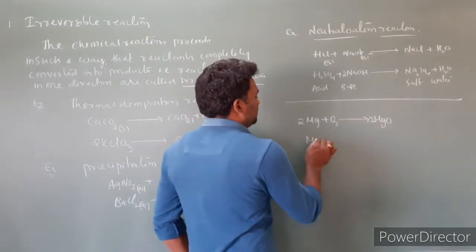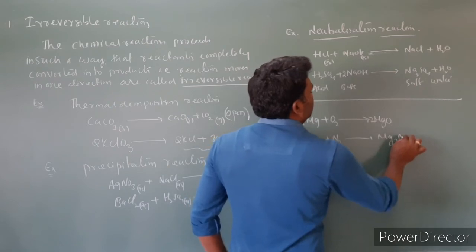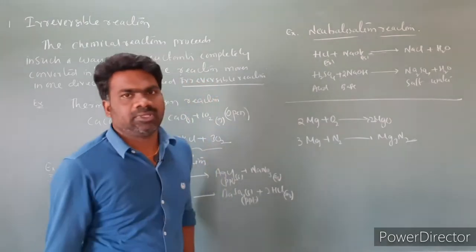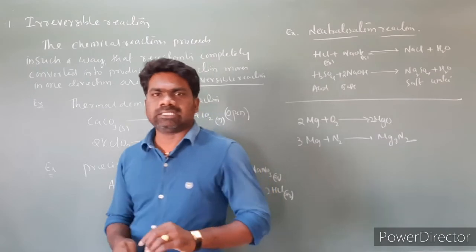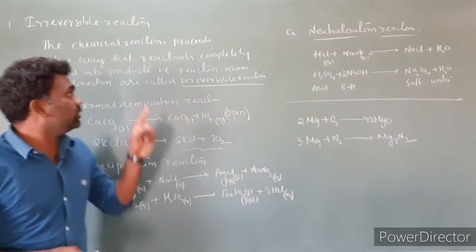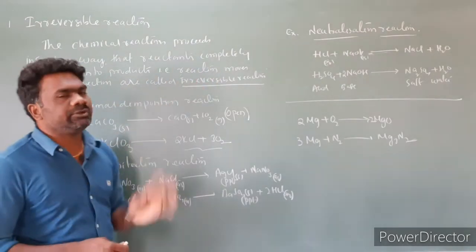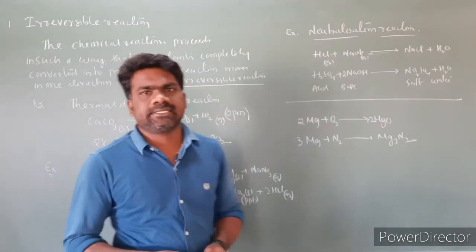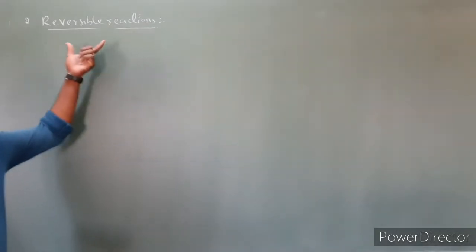I am taking another example. Mg plus N2 gives rise to Mg3N2, with 3Mg. So this is also an example of an irreversible reaction. So the point here is, in the case of irreversible reactions, the products that are formed won't give back the reactants. So only one direction is possible. Reactions that move in one direction are called irreversible reactions, and the reactants are completely converted into products. This is irreversible reactions.